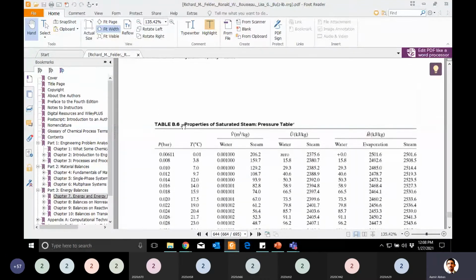I think you can see here. In the pressure column, the pressure increases at a specific interval. It was 0.006, then 0.008, 0.01, an increase of 0.002 each time. Overall, if you take the same temperature and pressure from both tables, they will give you the same value, but mostly the tables are presented like this.